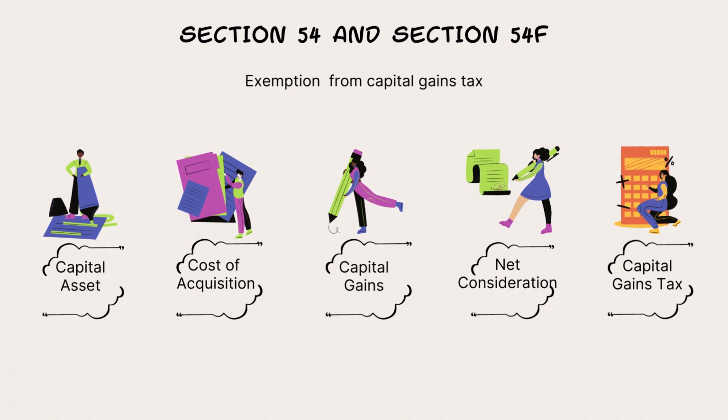If capital gains arise, there has to be a capital asset. If a capital asset is there, there will be a cost of acquisition. There's been some cost to purchase that asset. And then once that capital asset is sold, only then capital gains come. So there is a net consideration at the time of sale. And with all this, some capital gains arise on which capital gains tax is applied. We'll try to understand these basic terms with respect to capital gains. Then we'll understand the conditions on these exemption sections.